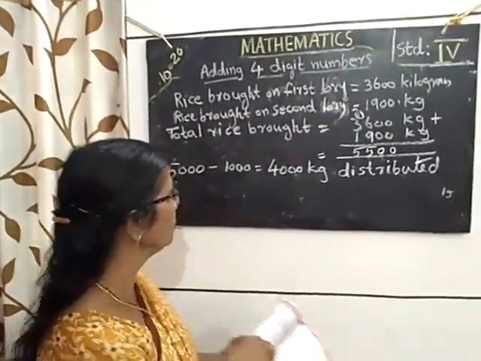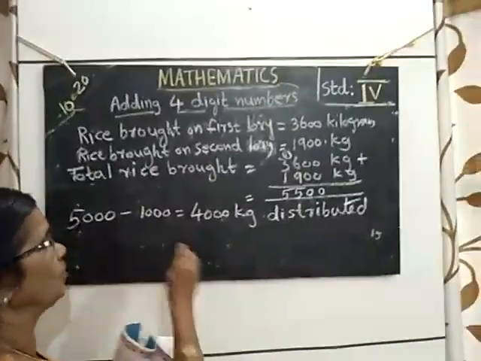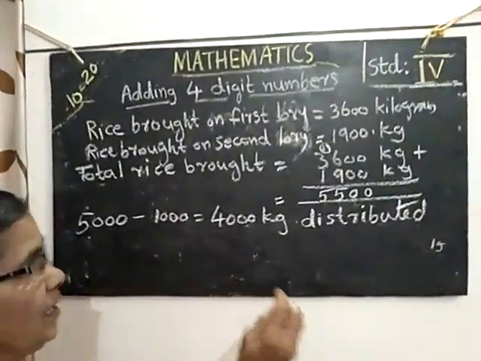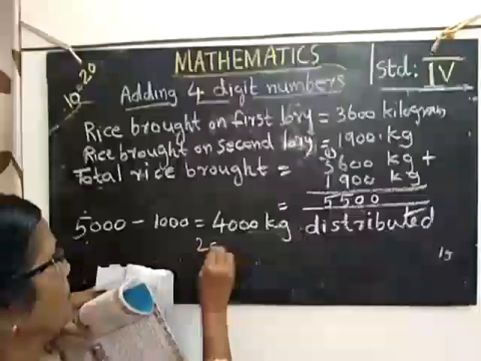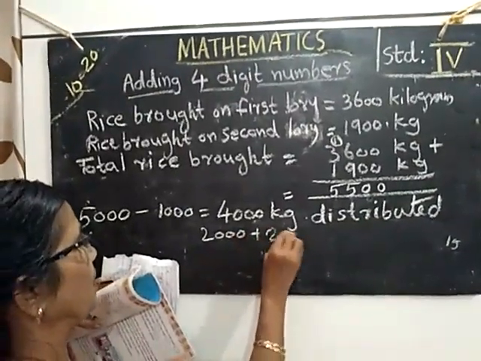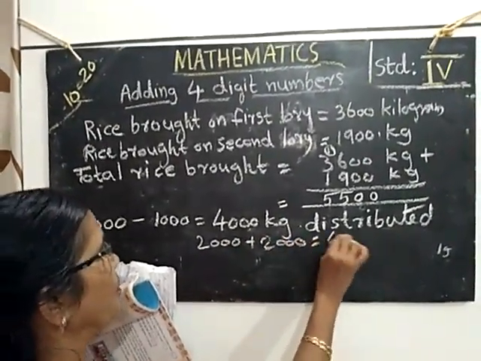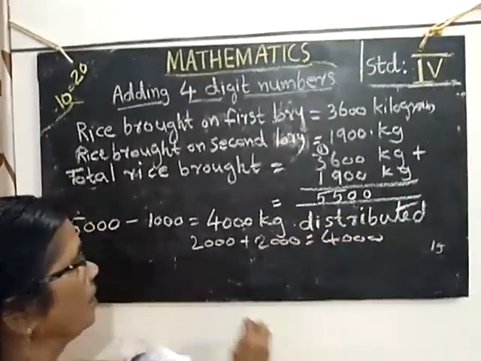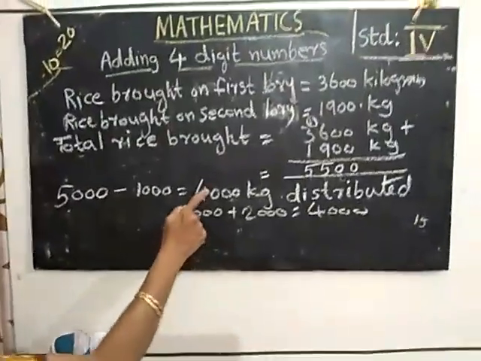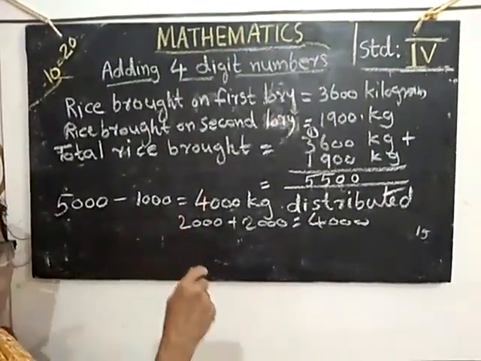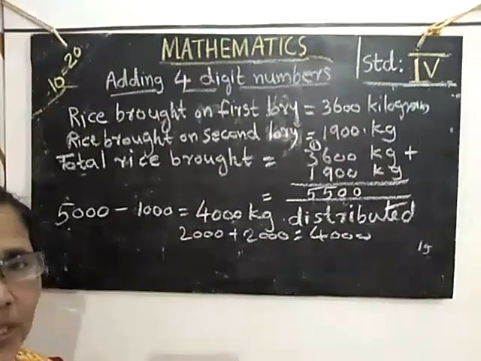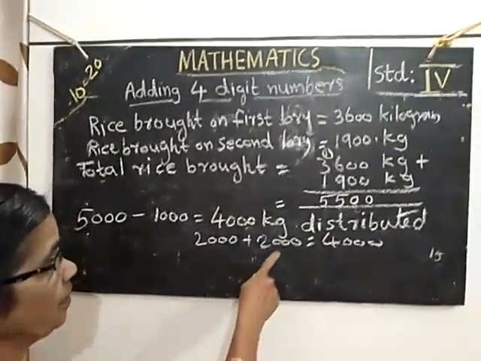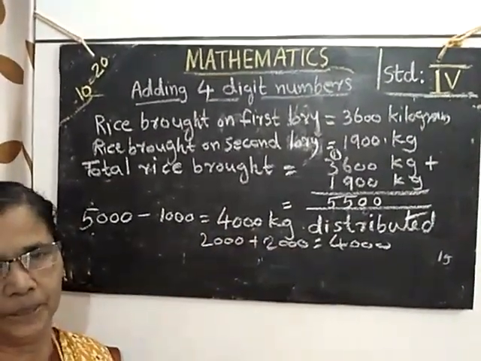Then 2 plus 2 is 4. Then 2,000 plus 2,000 is equal to 4,000. Then first day 2,000 kg rice was given. Second day 1,000 kg more, 2,000 plus 1,000.